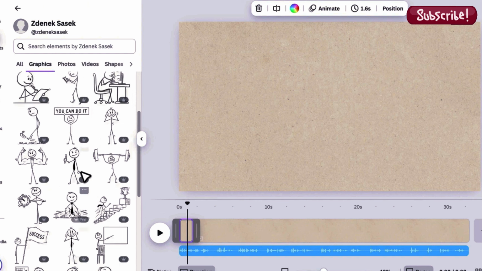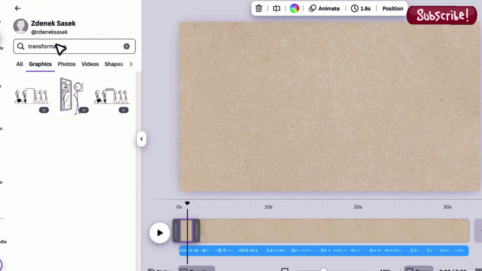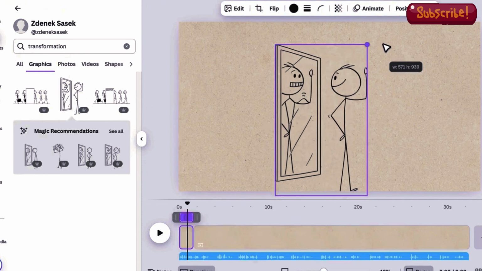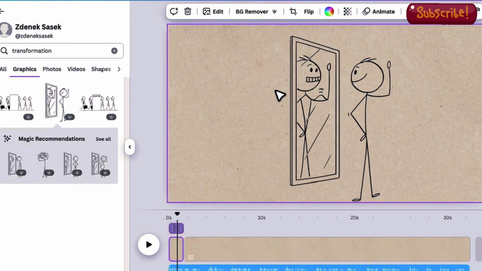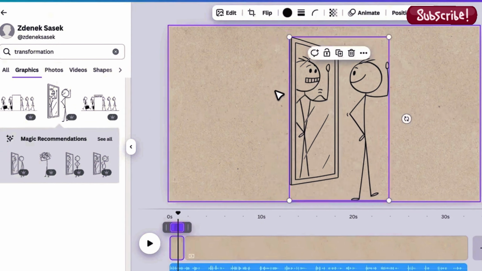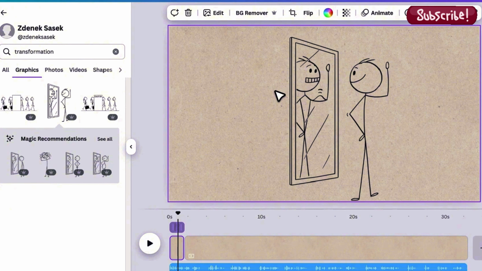Here's something the transcript already emphasizes: consistency. To maintain consistency across your entire animation, you pick a single stick figure style that you feel fits your video's tone. Then, from that graphic, you click the three dots and open the creator's profile.